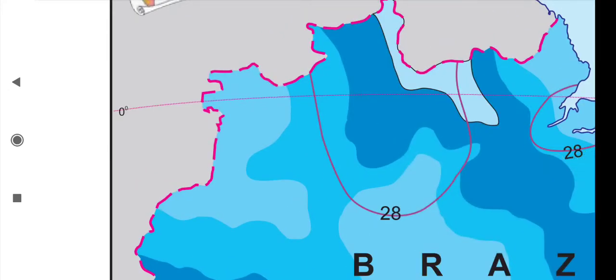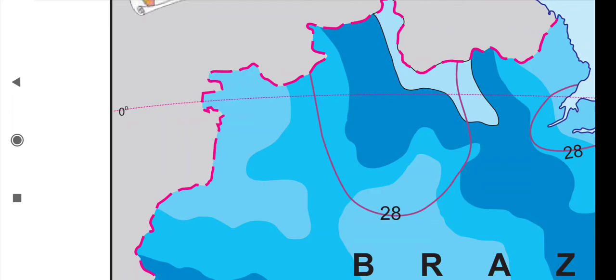So we can say that Brazil is coming under two zones: the equator zone, also called the torrid zone, and the Tropic of Capricorn, the temperate zone.